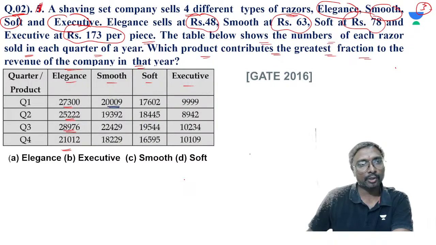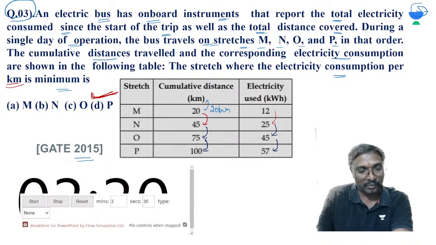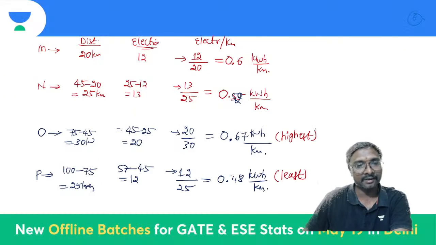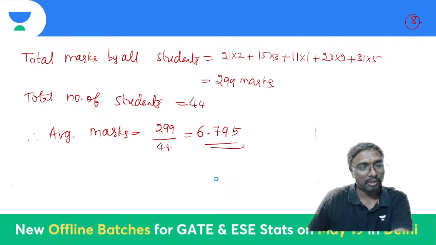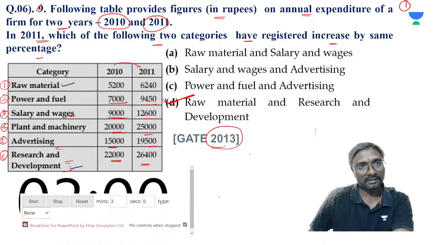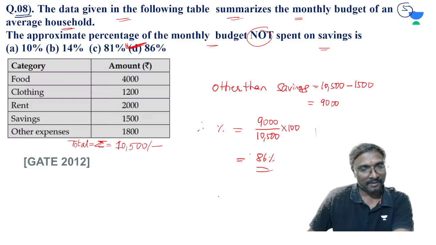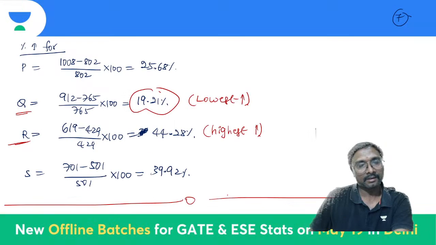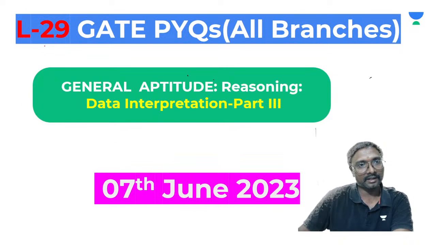So how many questions have we completed? Nine questions we have completed up to yesterday's class. Now we'll be moving on to the 10th question onwards. Lecture 29, general aptitude reasoning, data interpretation part 3.